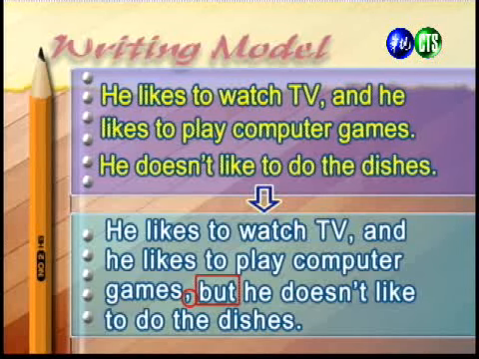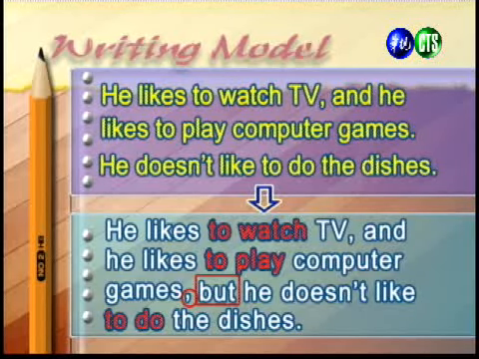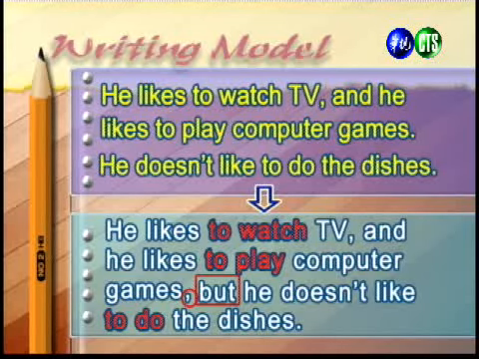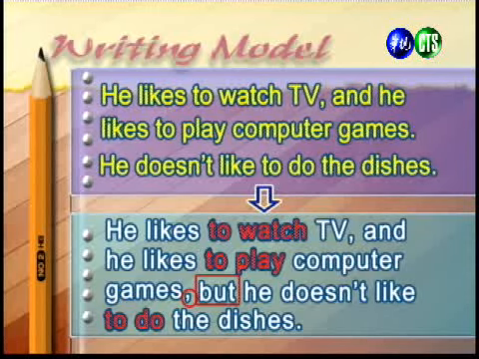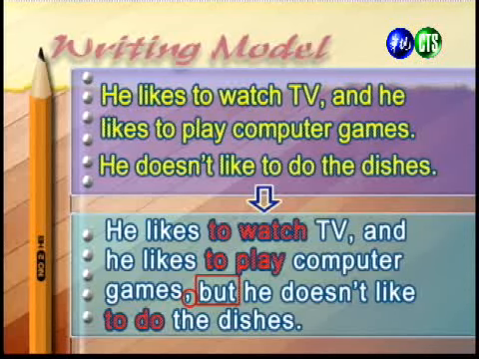And notice how we use the infinitive forms to watch, to play, and to do 3 times in these sentences. And this is what we call parallel structure. And so this means we're making the 3 activities look similar in terms of grammar when we write them down. All right, let's go and meet one more person in the park.